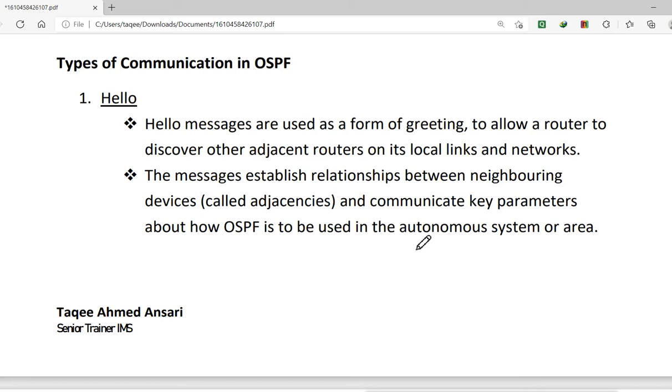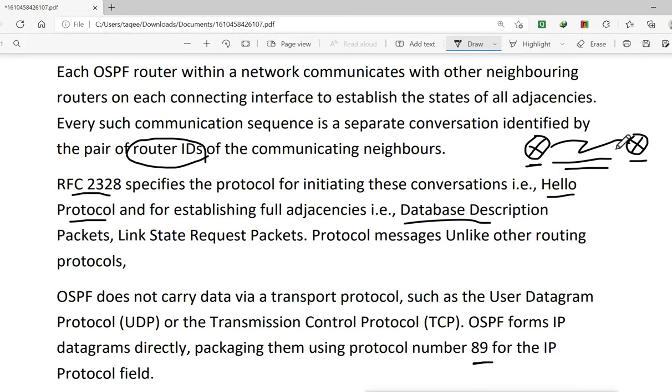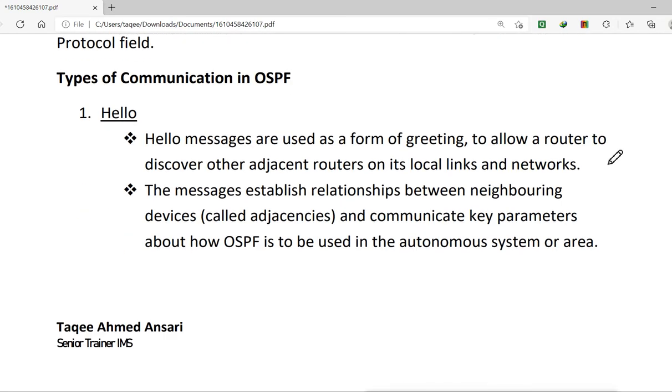It is very important to have the same hello interval on both routers. If you have two routers directly connected to each other, their hello interval must be the same. If this router is sending the hello packets every 10 seconds, this router must also be sending the hello packets every 10 seconds. If they have a mismatch, then they will not create the neighbor relationship. They will not configure the neighborship between them. So it has information related to these key parameters about how OSPF is going to be used in the autonomous system or area.